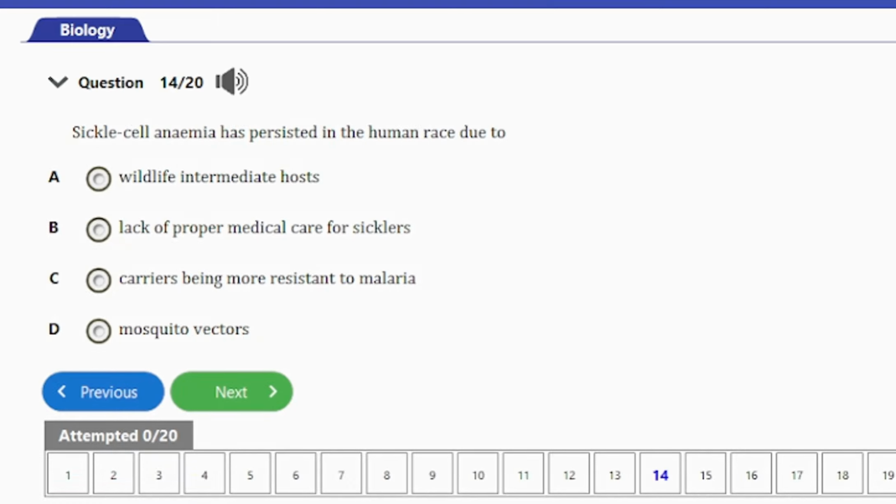Question number 14. It says, sickle cell anemia persisted in the human race due to A. Intermediate host. B. Lack of proper medical care for carriers. C. Carriers being more resistant to malaria. And then D. Mosquito vectors. So guys, the answer to this question is option C. Sickle cell anemia has persisted in human race due to the carriers being more resistant to malaria.